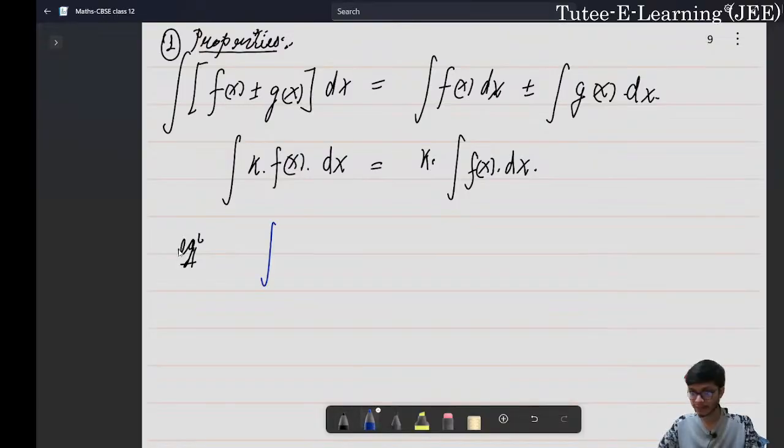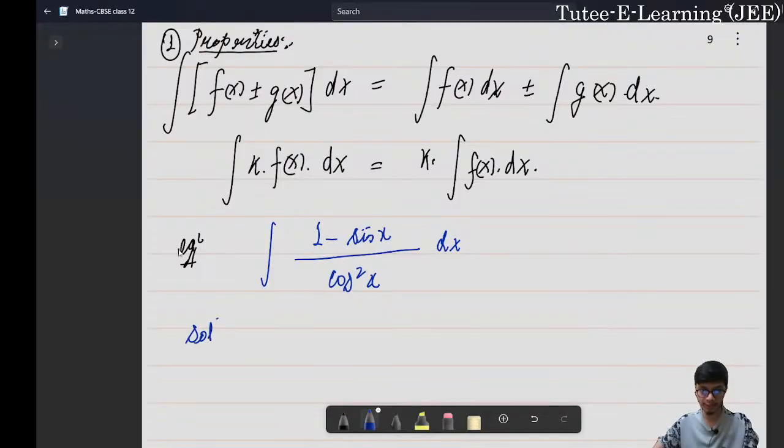Okay, so let me take a simple problem. In the question it is mentioned as the integration of (1 minus sine x) divided by cos square x dx, right? So this is the integration we have to perform. Okay, so how do we do this integration, right?